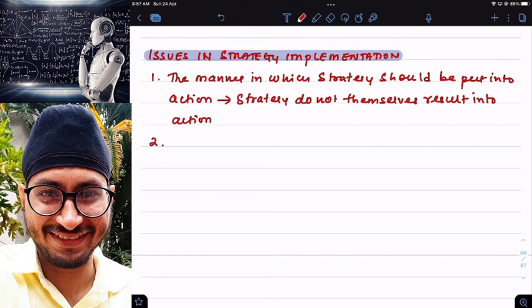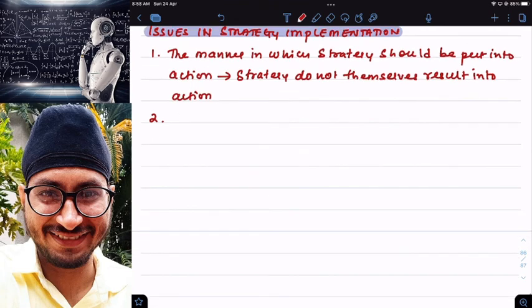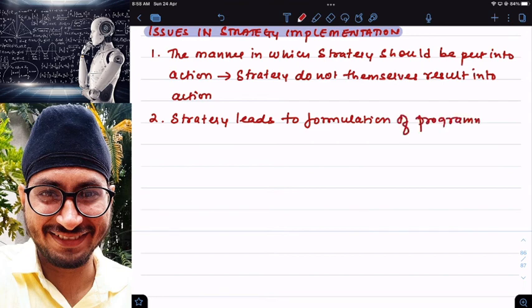Problem number two: strategy leads to formulation of programs. Means strategy is divided into small parts. They are called programs.